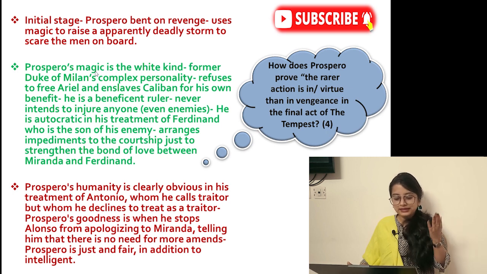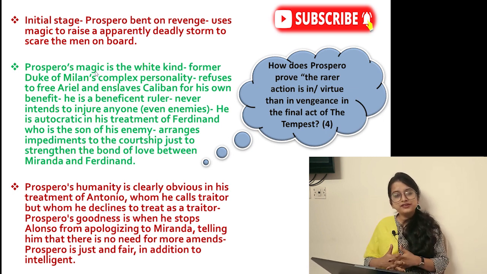Then he also stops Alonso from apologizing to Miranda. He says, "You don't need to apologize to Miranda. Everything is over. We are friends now. Let us go back to our kingdom." This also shows that he is very kind at heart and has a lot of mercy. He's a good duke, telling him that there is no need for more amends. Prospero, till the end, we see is just and fair.